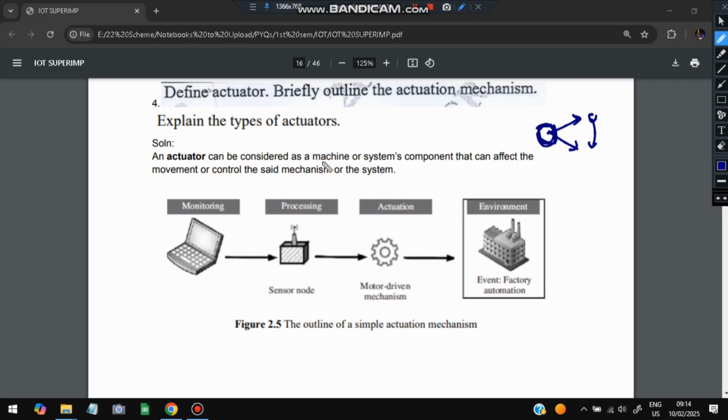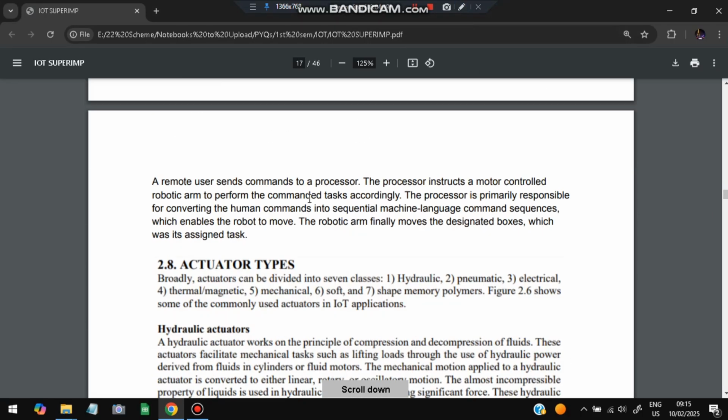So how is the mechanism of an actuator? There will be four phases here. First is the monitoring phase. In the monitoring phase the command will come: what is to be done? The monitor will be sending that command to a sensor node. The sensor node will process that command from English or human language to a machine level language, and that command will be sent to the actual motor which does the tasks, and the motor will do the task. And the task will be performed here. The same thing you have to explain, and the theory part is also here, you can go through it.